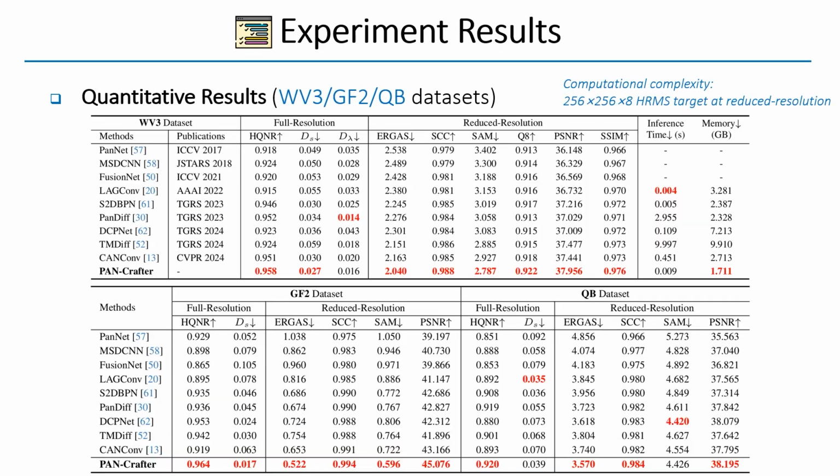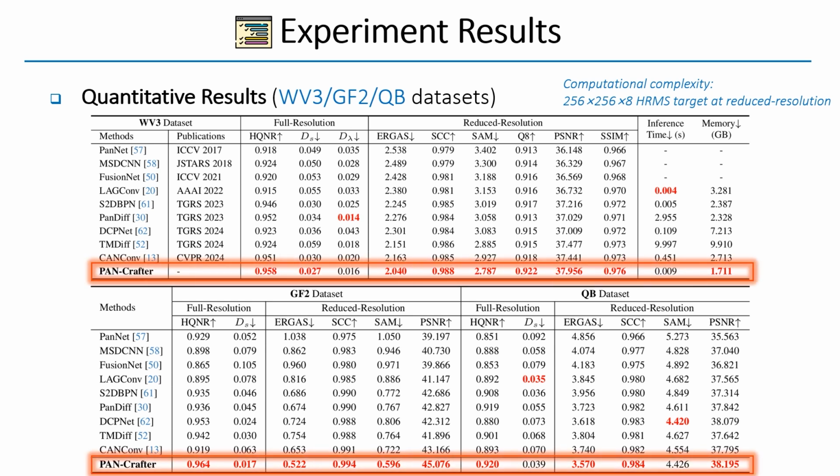We compare PAN-Crafter against deep learning-based PAN-Sharpening methods on WorldView-3, GaoFen-2, and QuickBird datasets. Our PAN-Crafter consistently outperforms existing approaches across most evaluation metrics while maintaining low memory consumption and fast inference time. Notably, our method surpasses diffusion-based models in both full and reduced resolution datasets, demonstrating that our CM3A module effectively handles local misalignment without the computational burden of iterative diffusion processes.